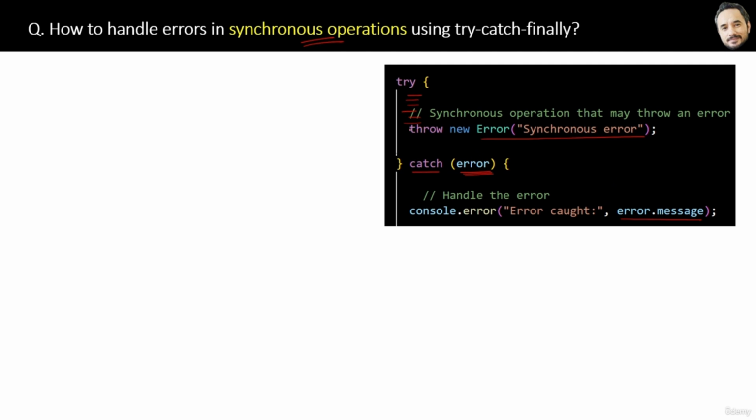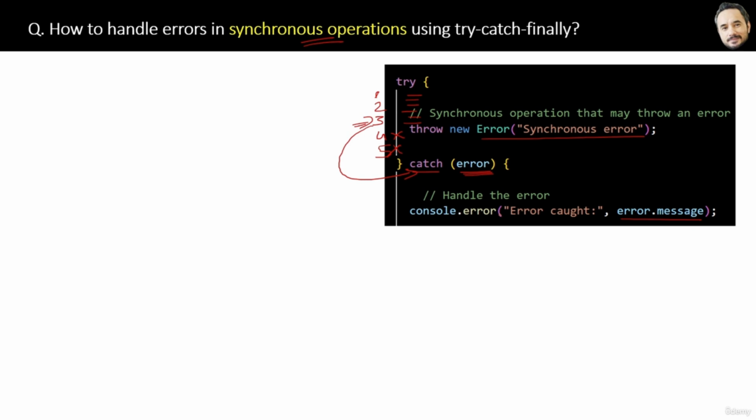So try catch is all good for managing the errors, but sometimes there is a situation when we have to execute some code irrespective of the error. For example, suppose there are 5 lines of code inside the try block and an error occurs at the 3rd line. Then execution will be immediately transferred to the catch block and the last 2 lines, the 4th and 5th line of the try block, will not be executed. Right? Agree? But suppose these 2 lines are like closing some connection and they must be executed.